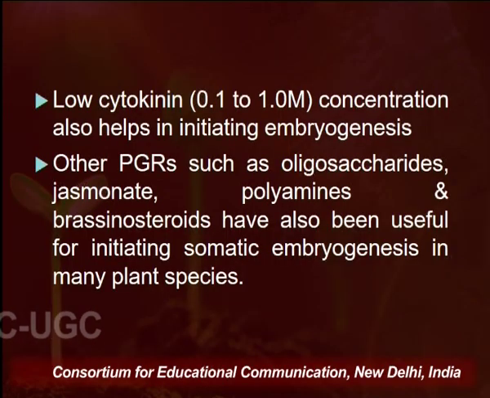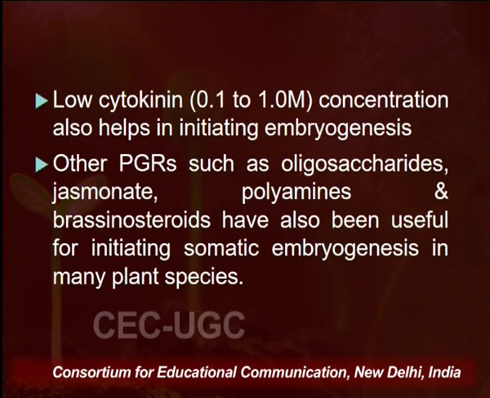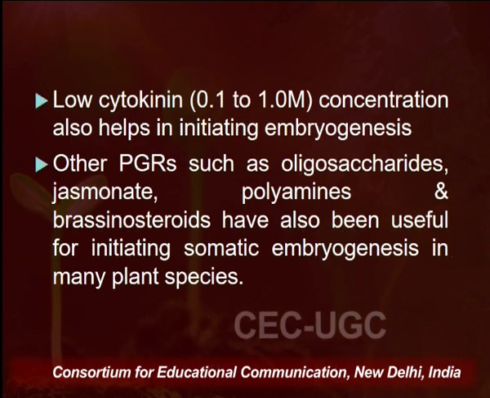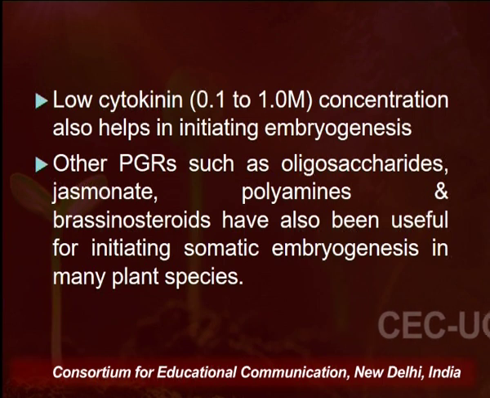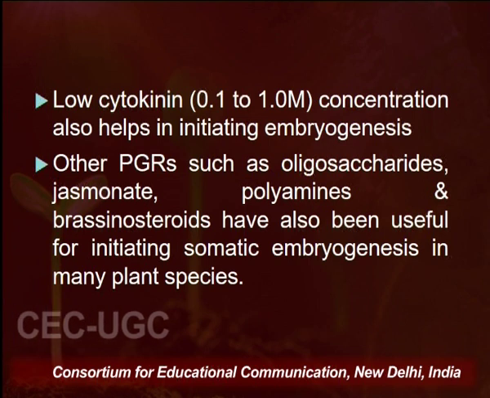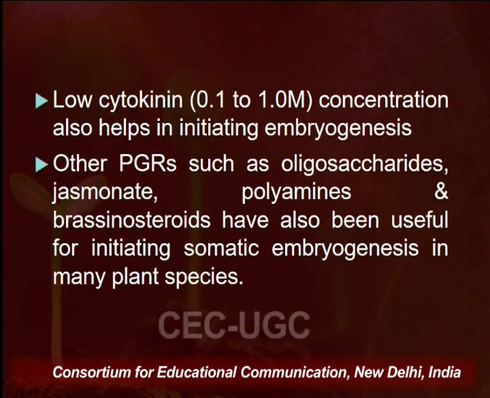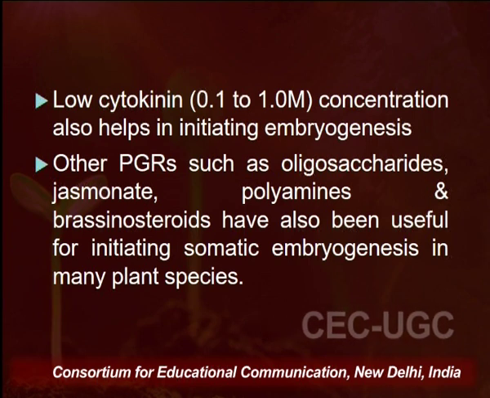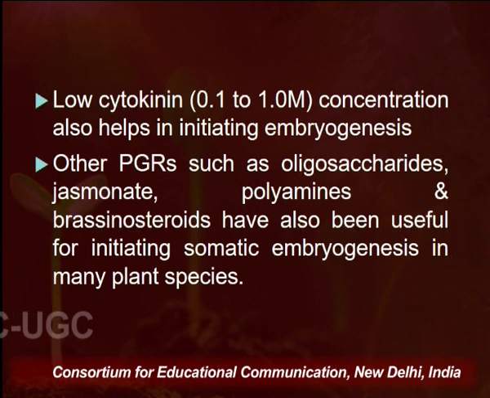Low cytokinin concentration has also been found to initiate the embryogenic process. Now, in addition to auxins and cytokinins, other plant growth regulators such as jasmonate, polyamines, brassinosteroids and certain oligosaccharides have been found to be helpful in initiating somatic embryogenesis in various plant species.